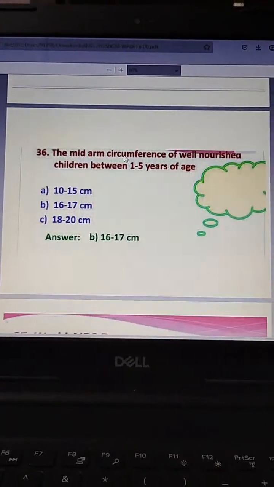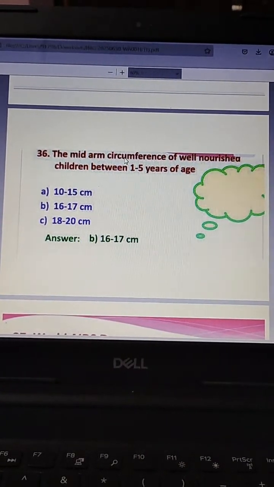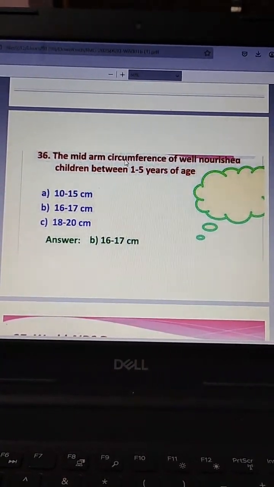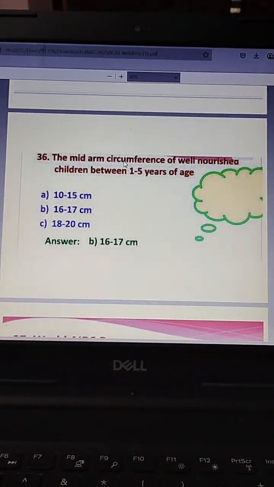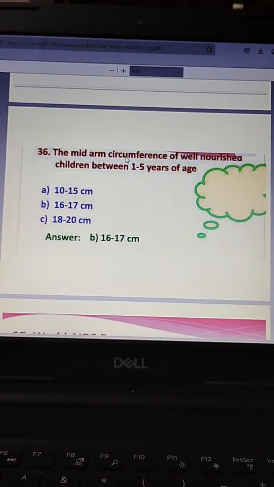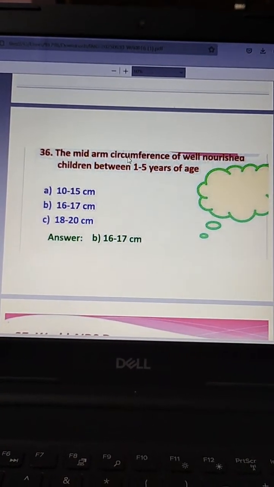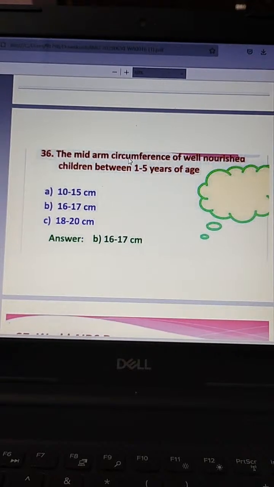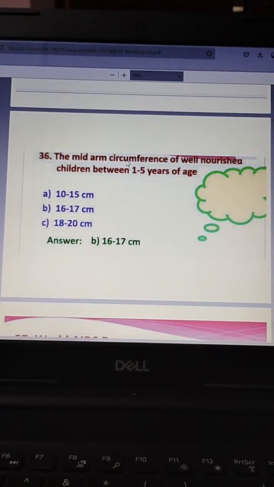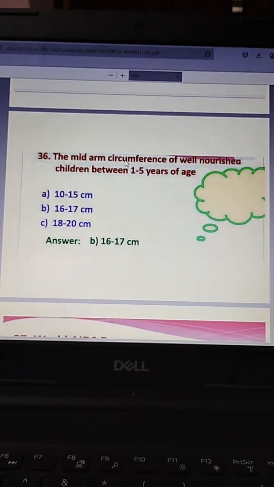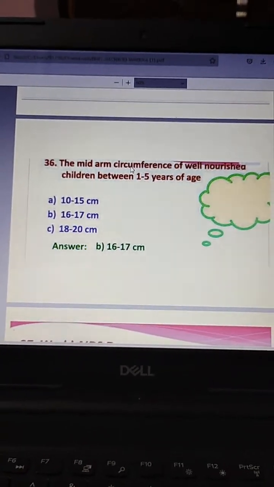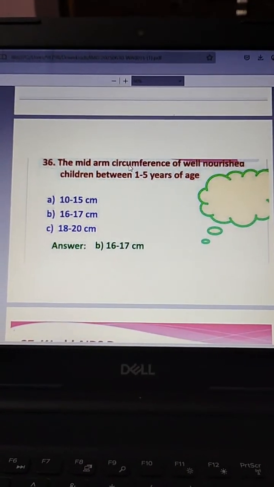The next question. The mid-arm circumference of well-nourished children between 1 to 5 years of age: 10 to 15 centimeter, 16 to 17 centimeter, 18 to 20 centimeter. The answer is 16 to 17 centimeter is the mid-arm circumference of well-nourished children between 1 to 5 years of age.